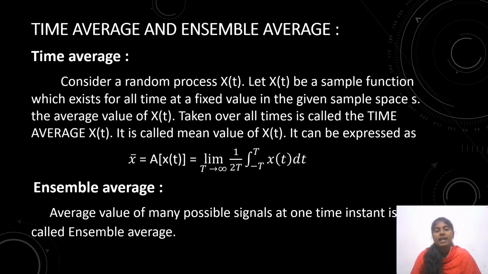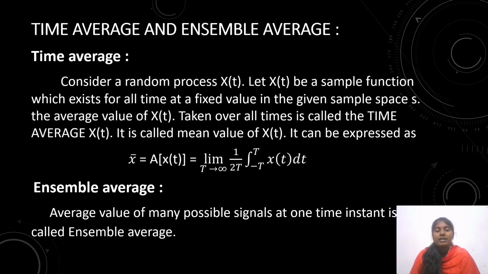First, what is time average? Consider a random process x(t), let x(t) be a function which exists for all time at a fixed value in the given sample S. The average value of x(t) taken over all times is called the time average. It is called the mean value of x(t). It can be expressed as x bar = A[x(t)] = limit T tends to infinity 1 divided by 2T integral from minus T to T of x(t) dt. This is called the time average.